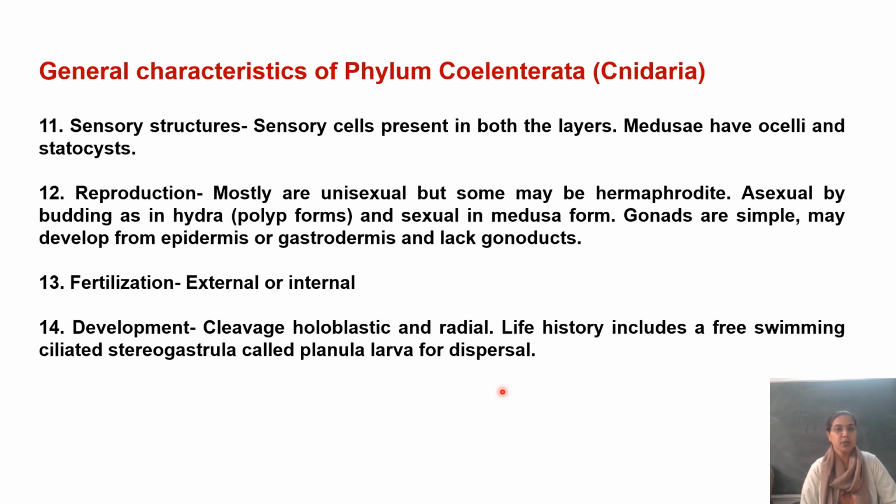The polyp, which is the asexual form, it is usually sedentary, may be present in the form of colonies. और दूसरा जो zooid है, that is medusa, which is the sexual free floating solitary form. किसी organism में it could be only the polyp, it could be only the medusa, या दोनों polyp और medusa भी exist कर सकते हैं,